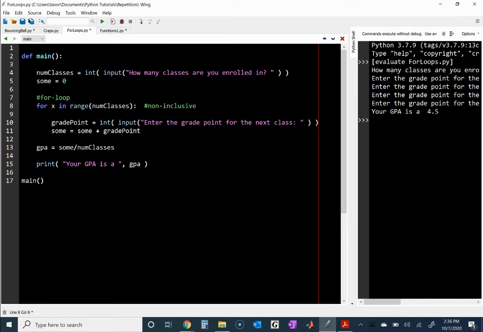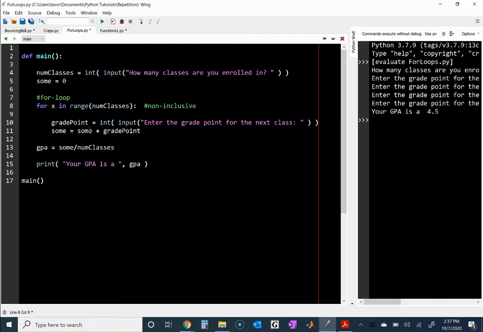For x in the range of numbers from 0 to 6, not including 6, so that would actually be 0 to 5. Let's execute lines 10 and 11 repeatedly. So we're looping and looping and looping until we get to the end. Then we've added all the grade points to sum.